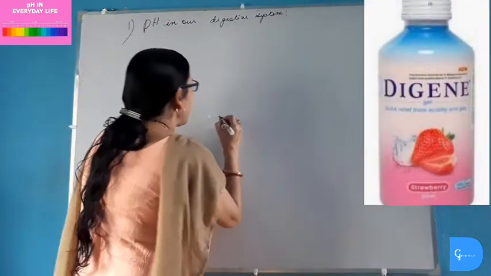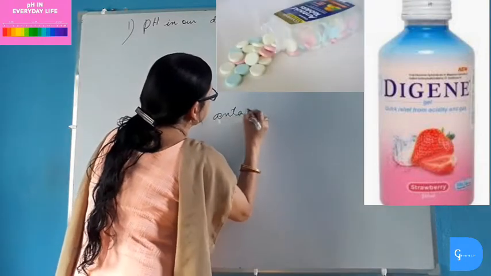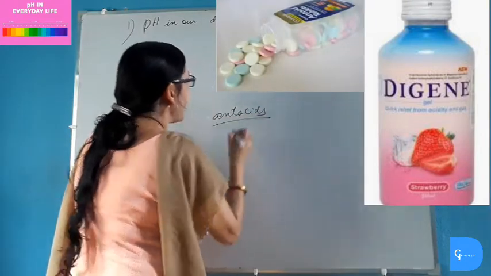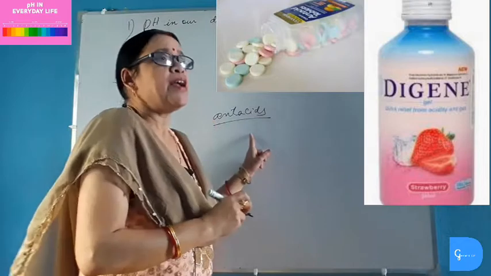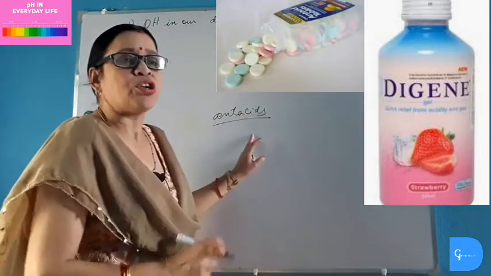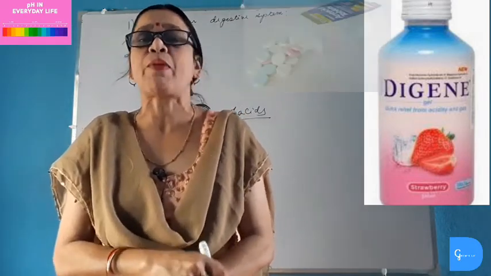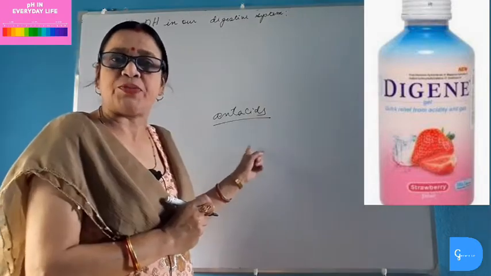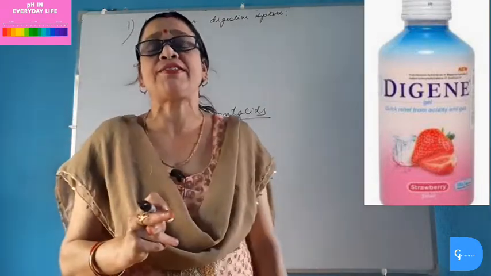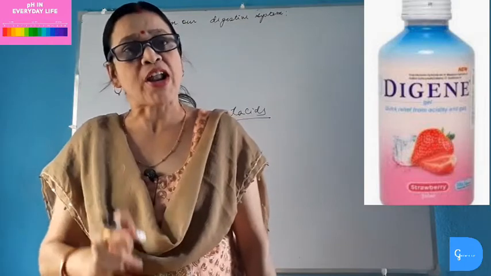Antacid means anti-acid. The antacids which are used for indigestion are mainly mild bases. These mild bases which we take as antacids do not cause any toxic effect in our body. These antacids react with the excess acid produced in the stomach and neutralize the acid.